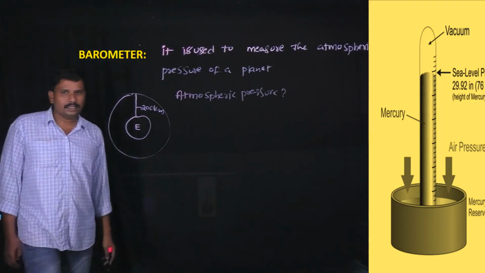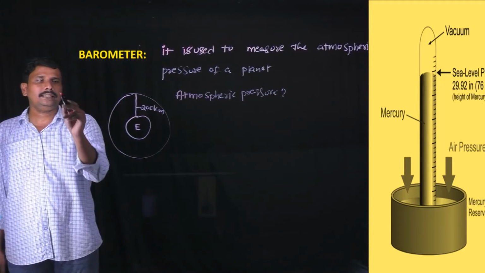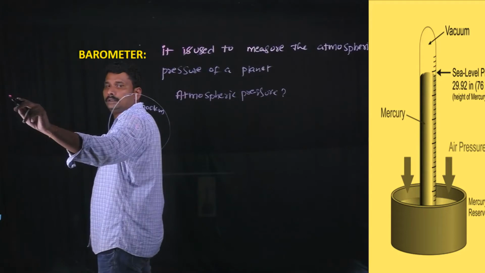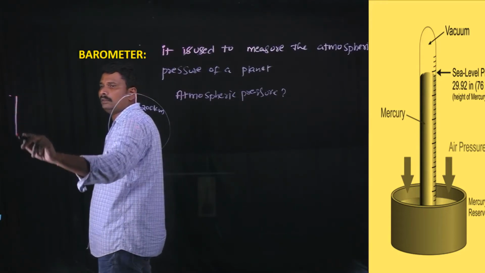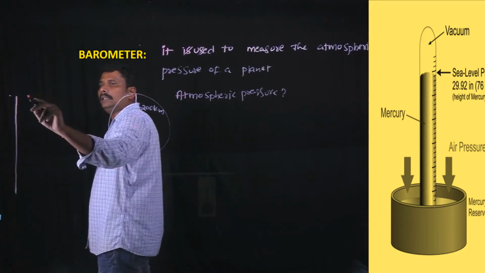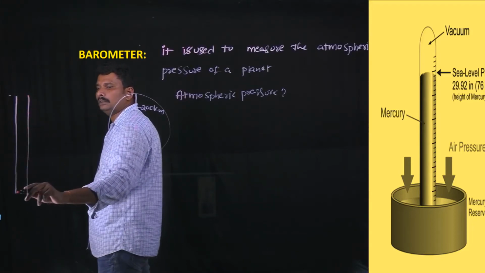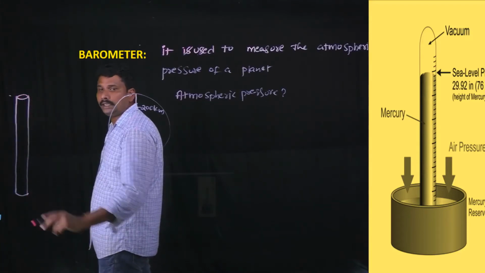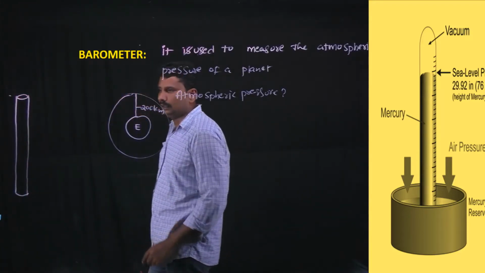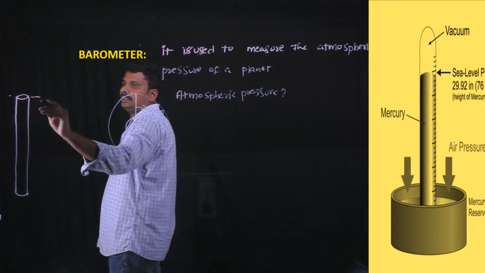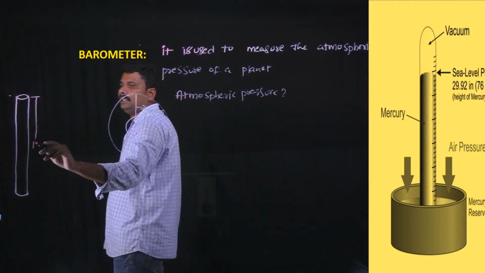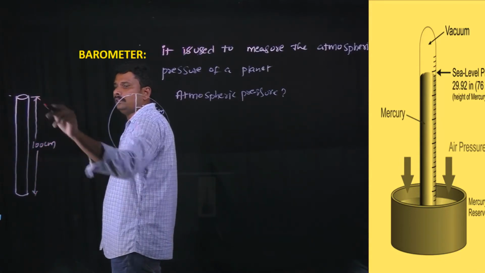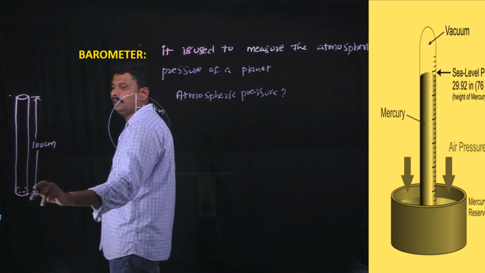It consists of an apparatus, a 100 centimeters glass tube. It is a simple experiment. It consists of the apparatus like a simple glass tube opened at one end and closed at the other end, and the length of this glass tube is 100 centimeters, and this glass tube is fully filled with the mercury.